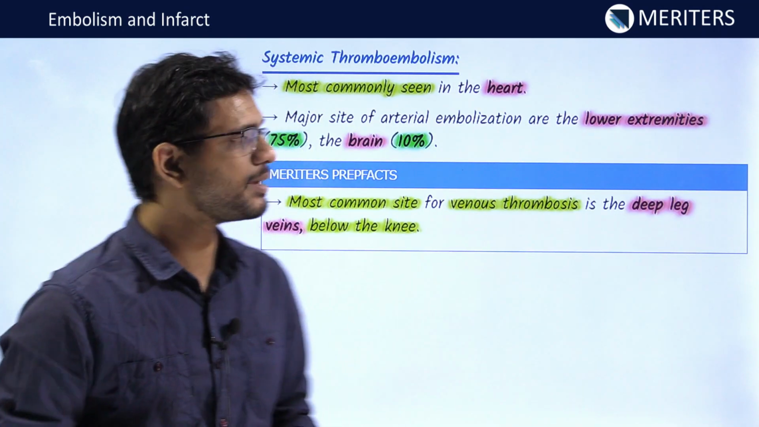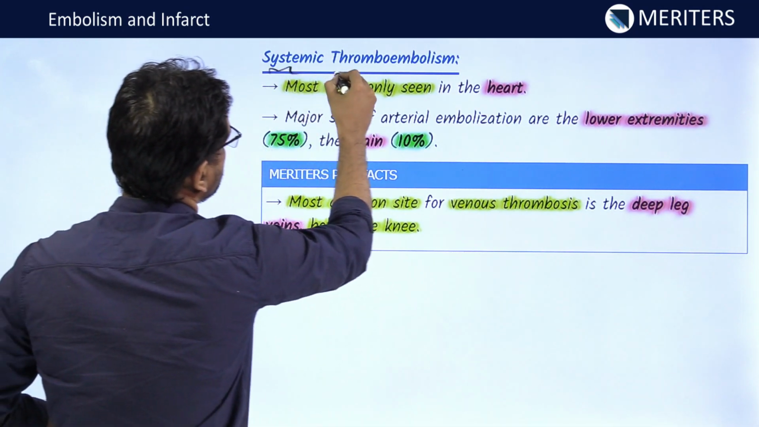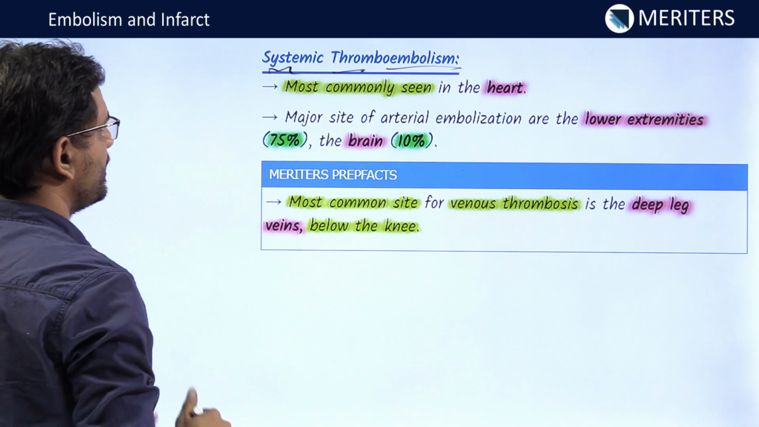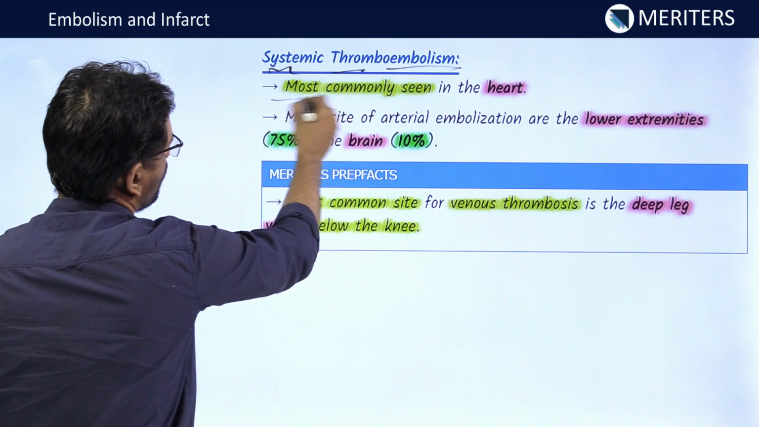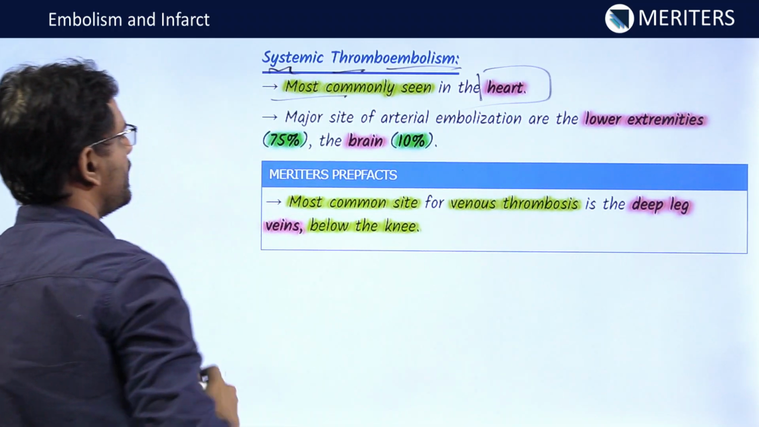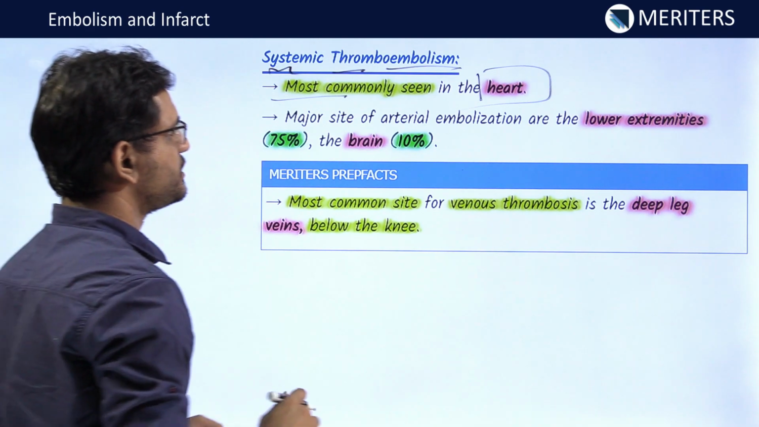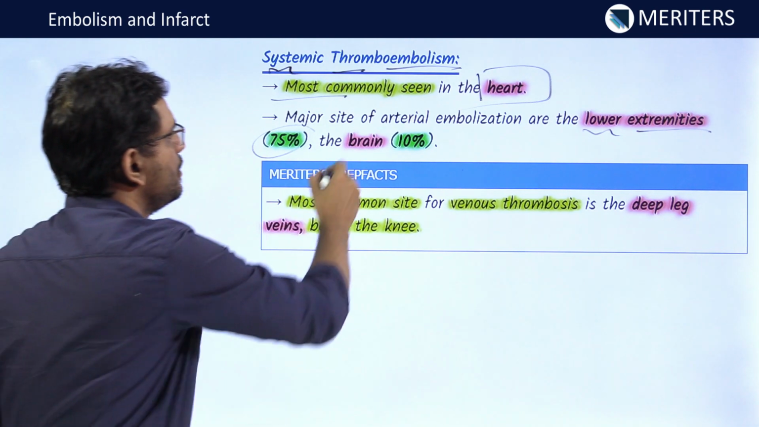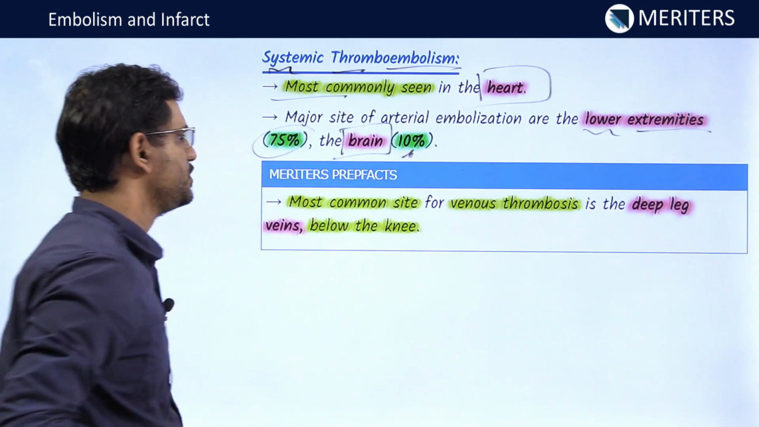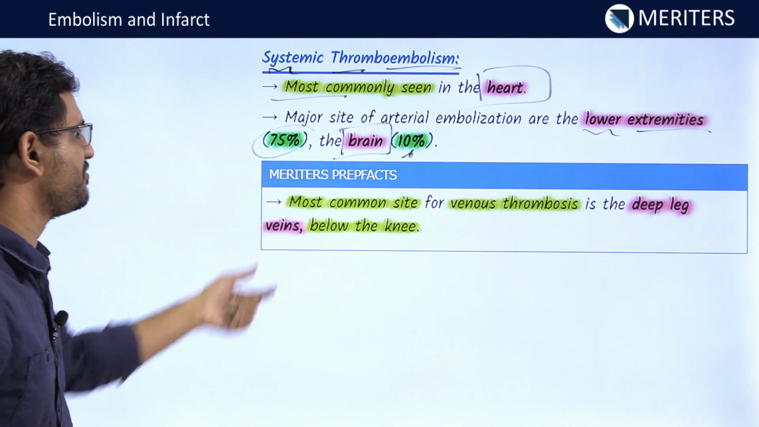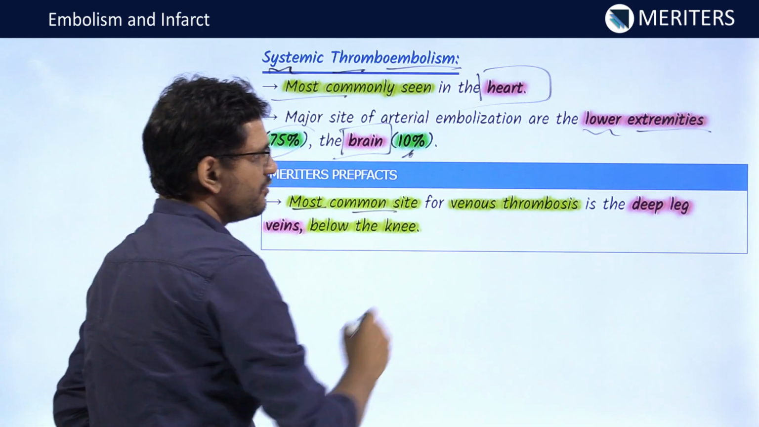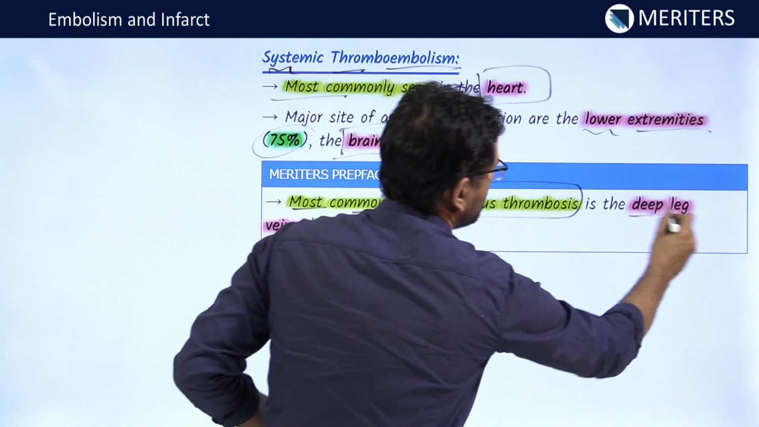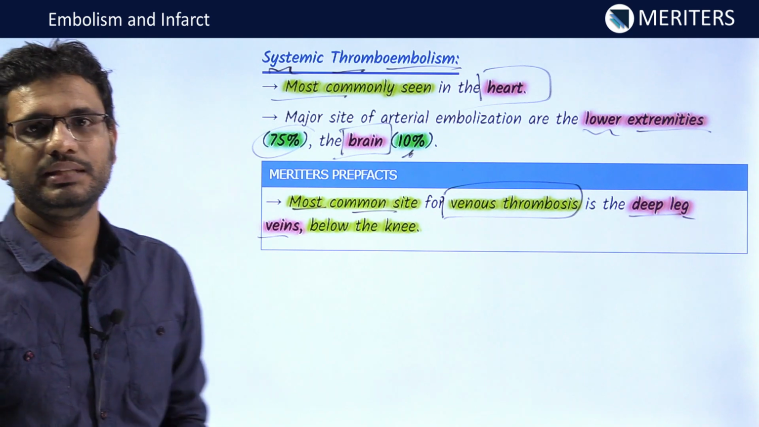Now let's see the systemic embolism. This systemic thromboembolism is a thrombus that has detached and formed the emboli, right? The systemic thromboembolism most commonly arises in the heart, and the major sites of arterial embolization are the lower extremities, in 75% of cases, and then the brain, in 10% of the total cases. Now coming to a special fact, the most common site for venous thrombosis is the deep leg veins below the knee.